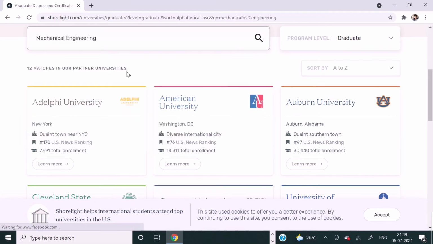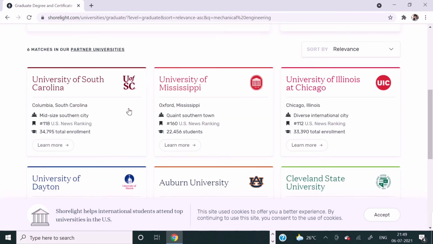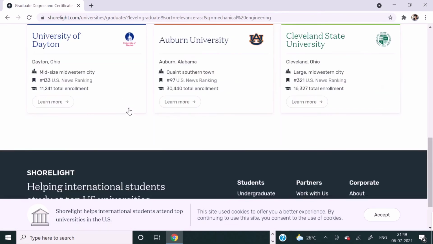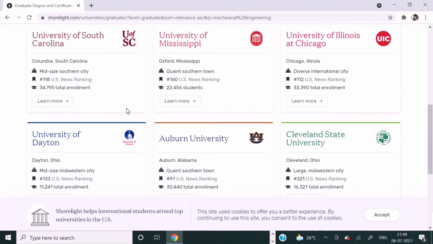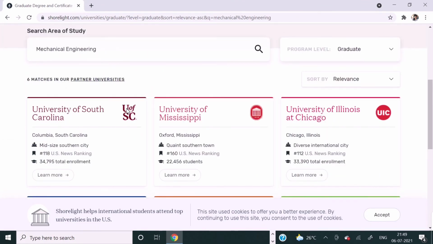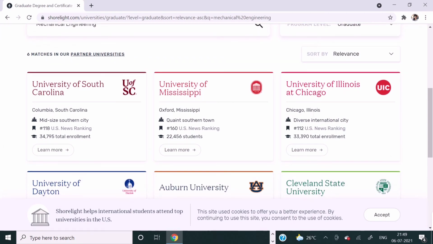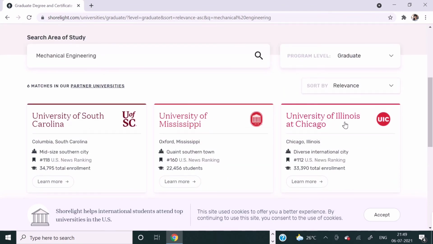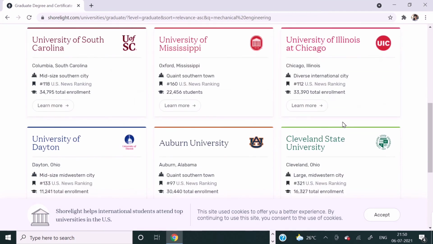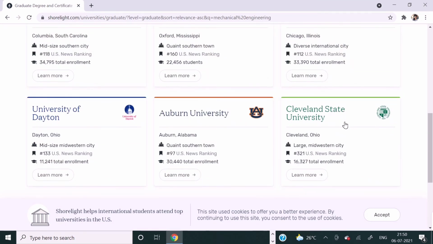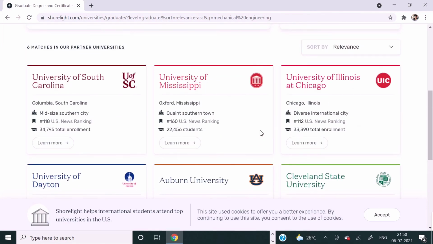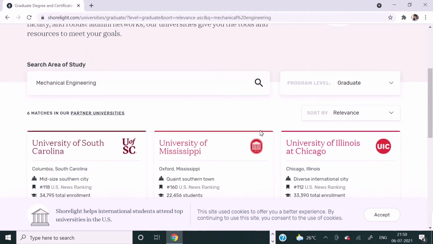I have selected mechanical engineering, and here comes the list of 6 universities that Shorelight is providing application fees waiver for mechanical engineering. Those are South Carolina, University of Mississippi, University of Illinois at Chicago, Dayton University, Auburn University, and Cleveland State University. And you can also see the US News ranking, which is pretty great, of all these universities. So guys, what are you waiting for? You just have to go and apply. That is what you have to do. The application is also very simple. You can just apply all by yourself.